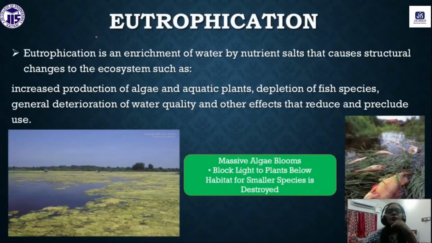Now our next topic is eutrophication. That is another important topic. In a water sample, as we all know, any living system requires nutrients. So for aquatic life also, there are some nutrients in the water body which are important, like sodium, calcium, magnesium, potassium.